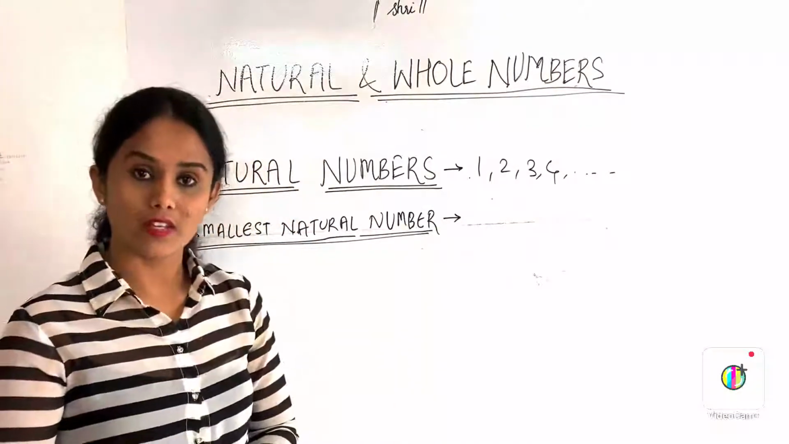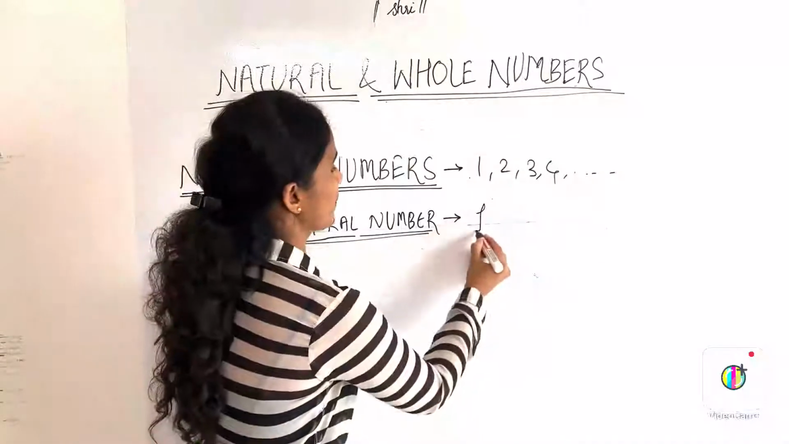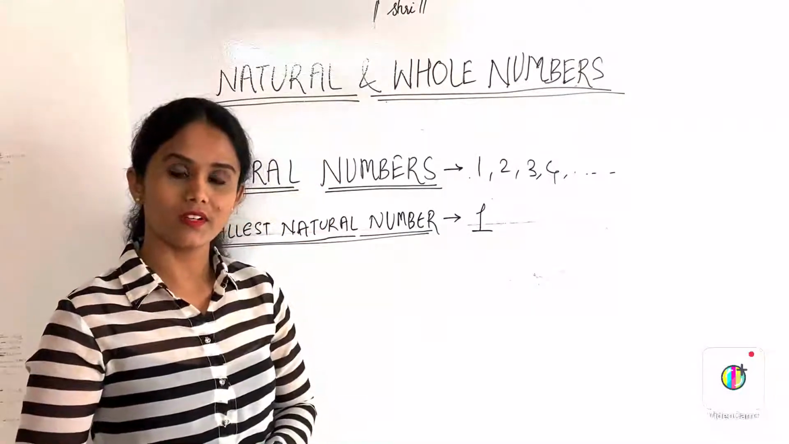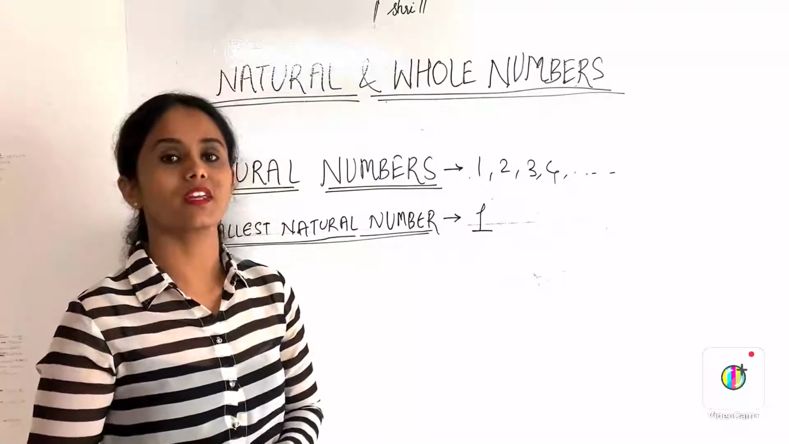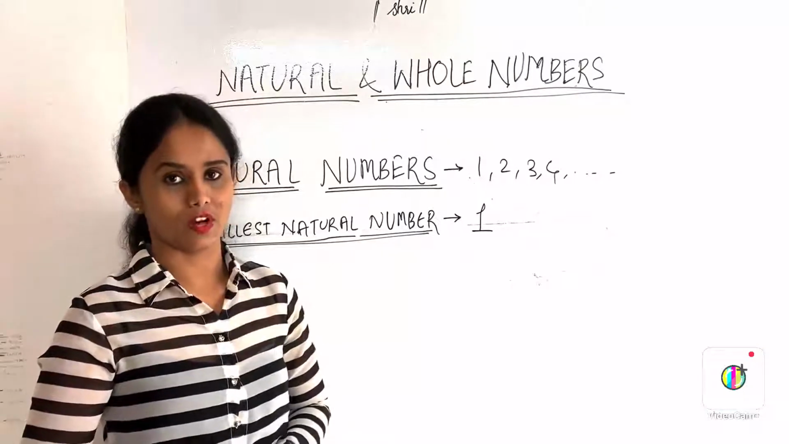Is there any smallest natural number? Yes, that is 1. Why 1 is the smallest natural number? Because we always start the counting from 1 and natural numbers are the numbers which we use for counting.